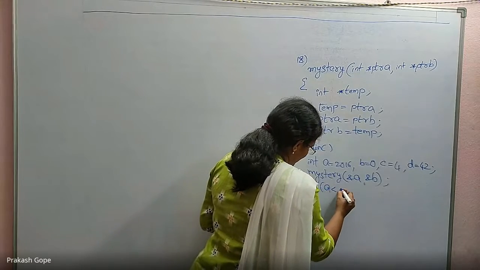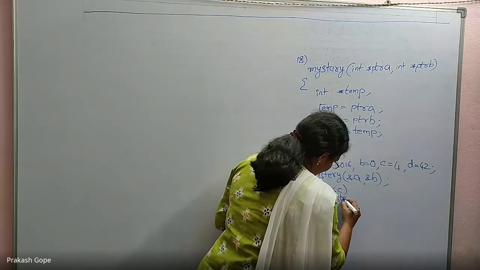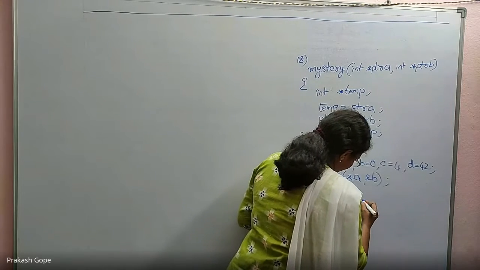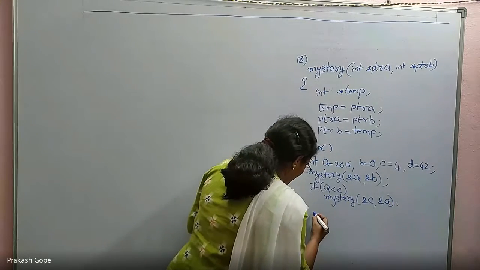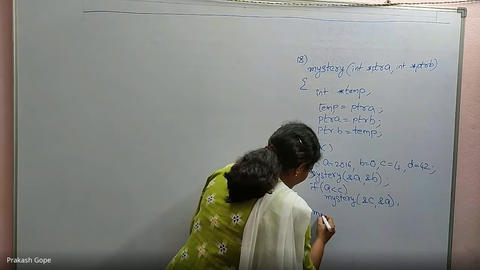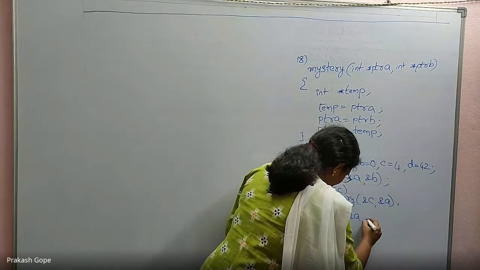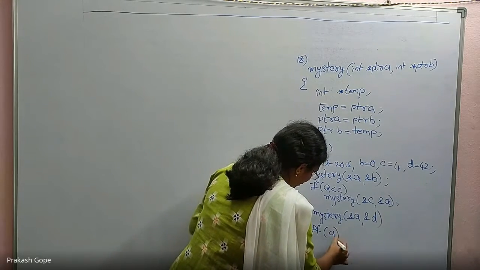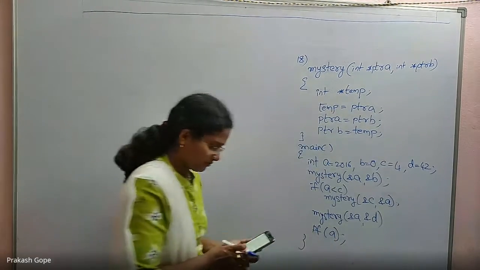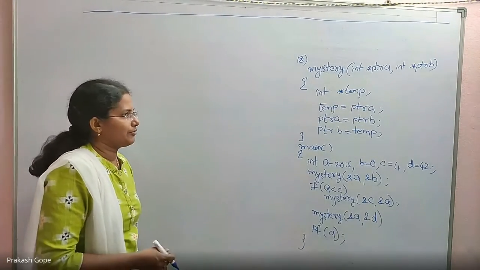If a is less than c, again I am calling the mystery function by passing the address of c, address of a. Irrespective of that, I am calling the mystery function again by passing the address of a and the address of d. Finally print the value of a. That's all. And it is a fill in the blank question, so you should be careful.